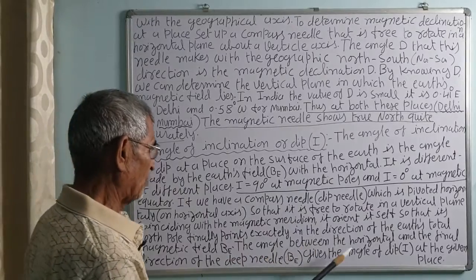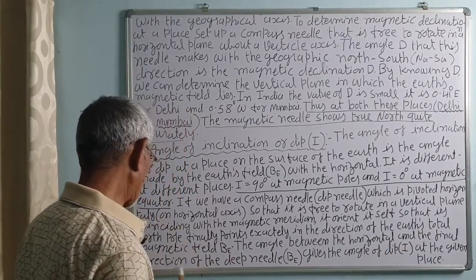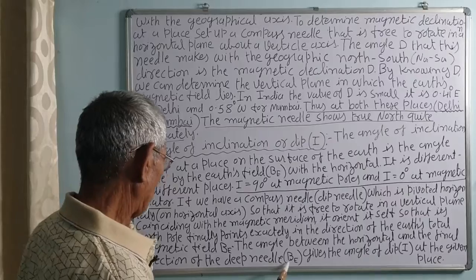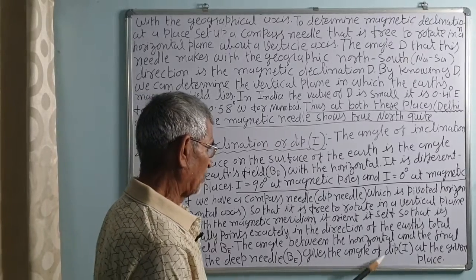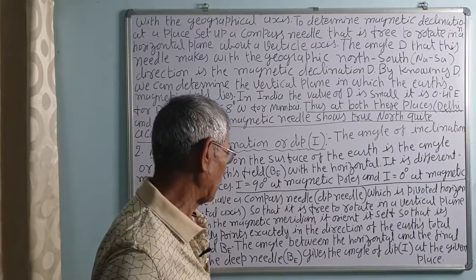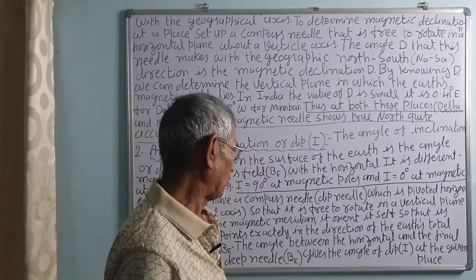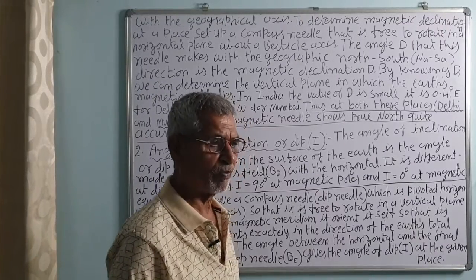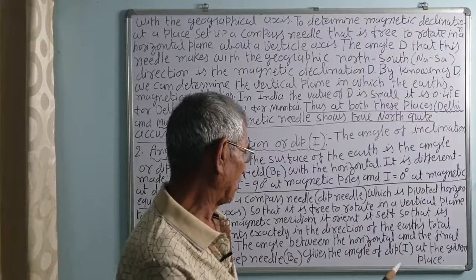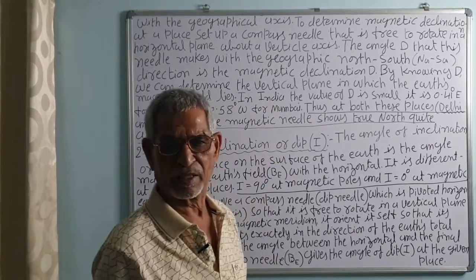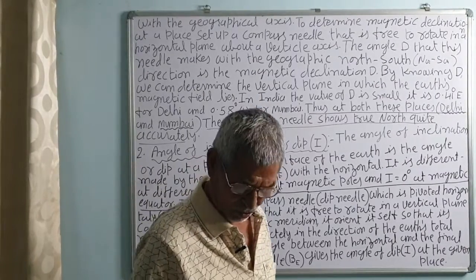The angle between the horizontal and the final direction of the dip needle, BE, gives the angle of dip. The angle of dip is the angle between the resultant intensity of the Earth, or the total magnetic field BE at the place, with the horizontal.